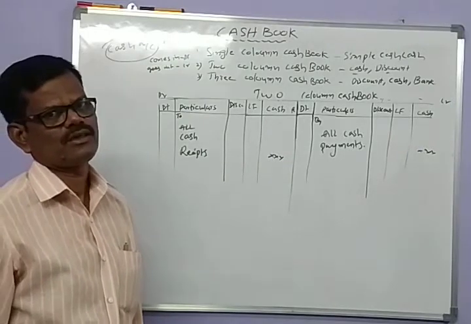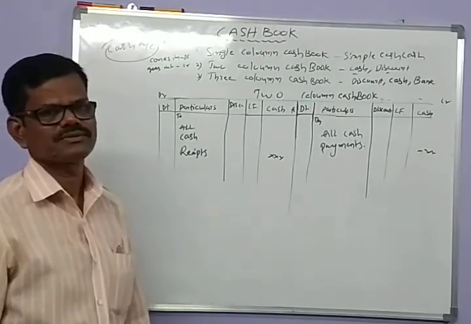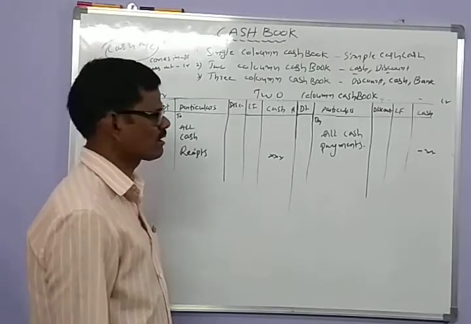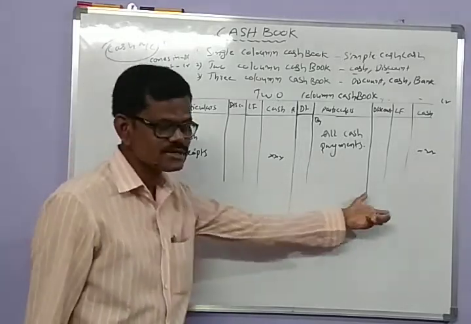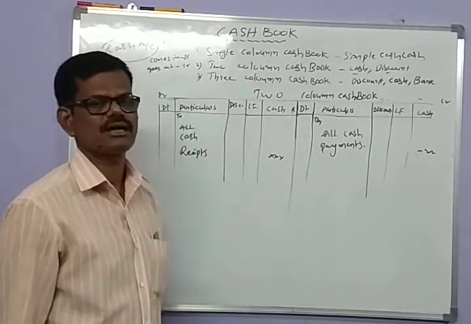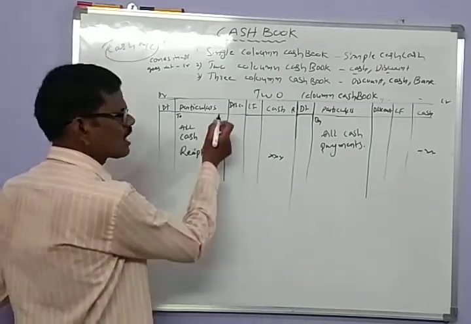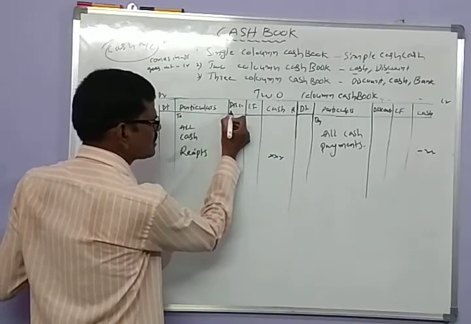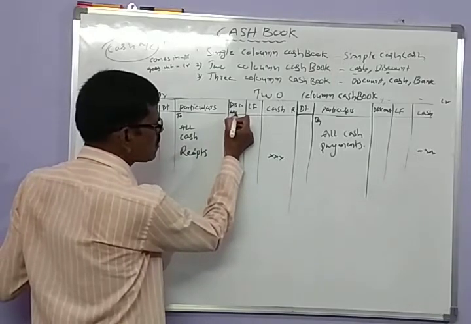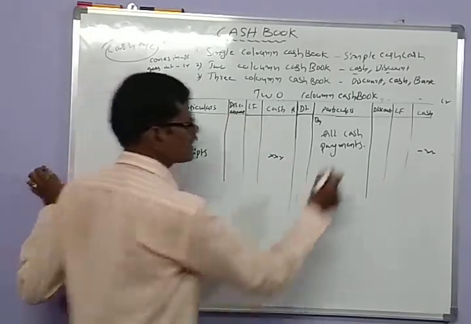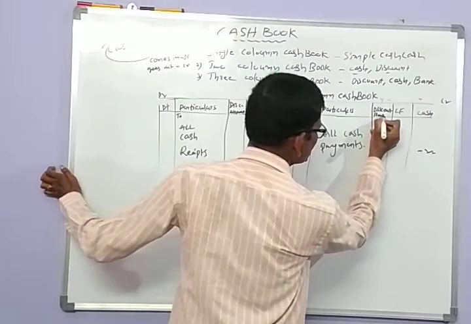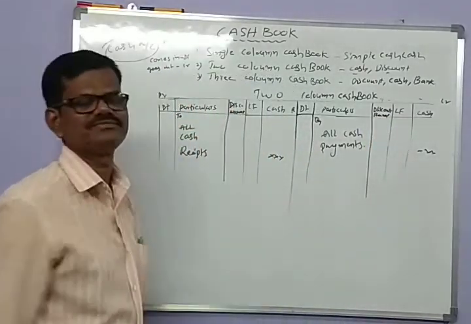In the two column cash book, we can record the cash payments and cash receipts, and also the discount. The debit discount means the discount allowed by the firm, and the discount received by the firm is also recorded.